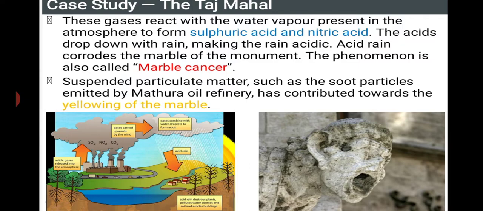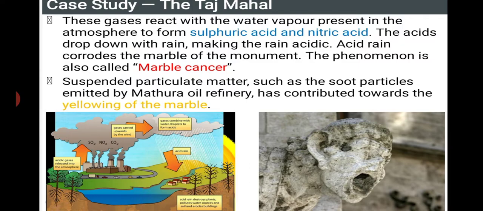These gases react with which one? Water vapor present in the atmosphere to form gases like sulfuric acid and nitric acid. That's what I said here, no? So the gases released by these industries are in the air. Whenever they combine with the water vapor, they transform into acids such as sulfuric acid and even nitric acid. These acids drop down with the rain, making the rain which one?